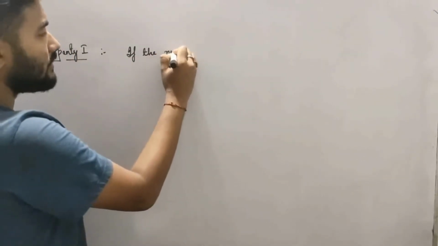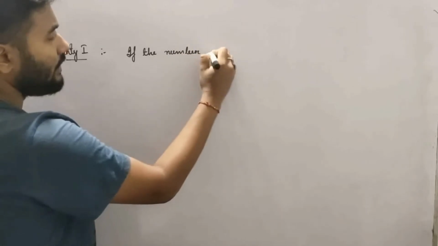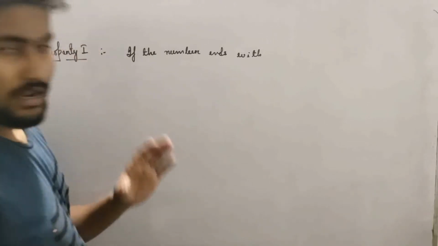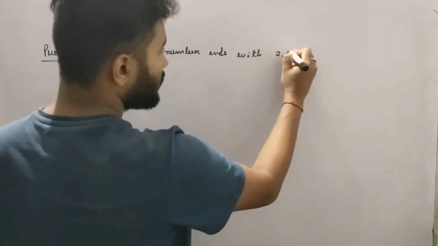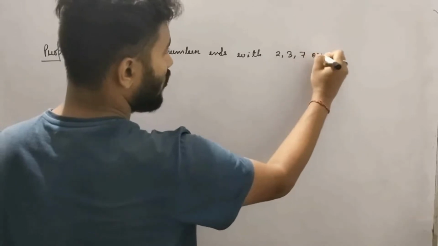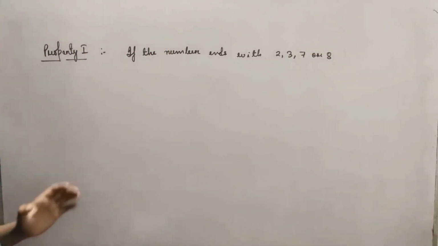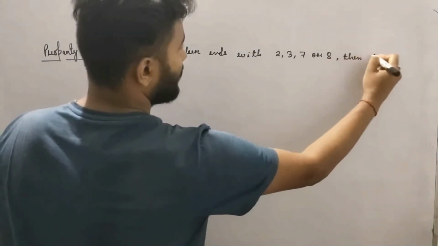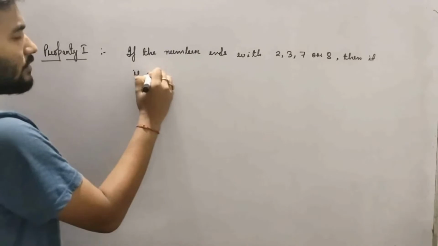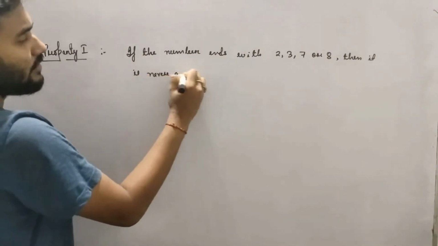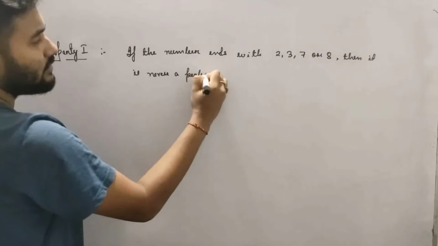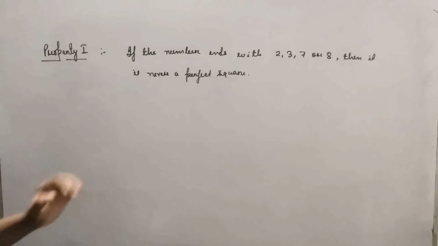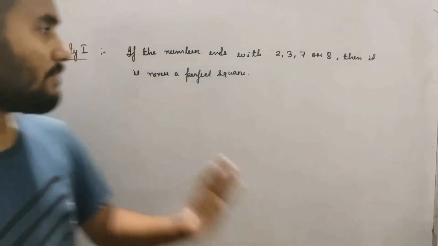If the number ends with 2, 3, 7 or 8, then it is never a perfect square.